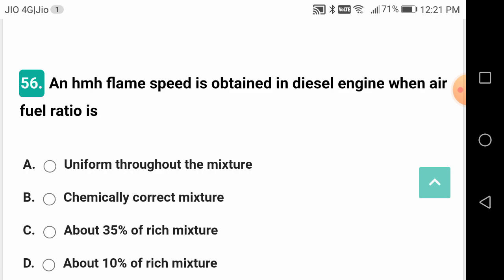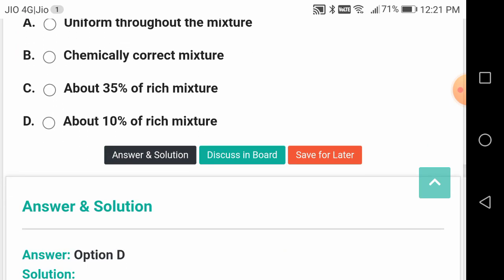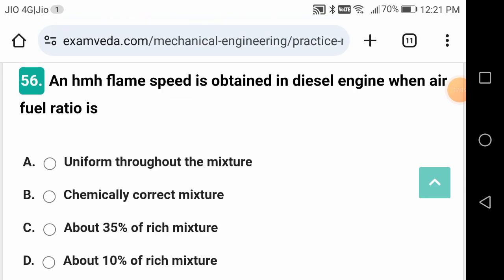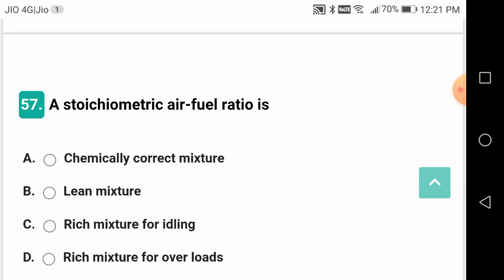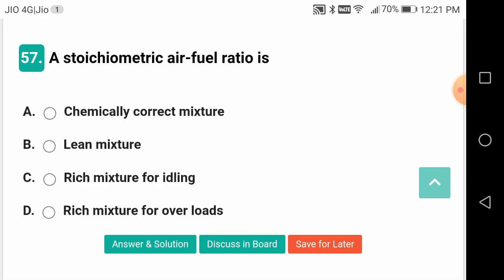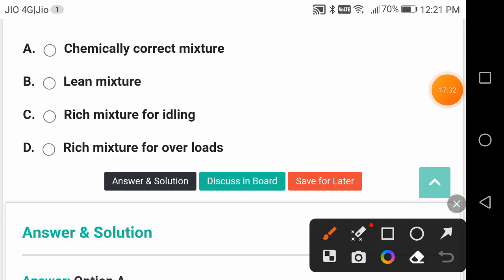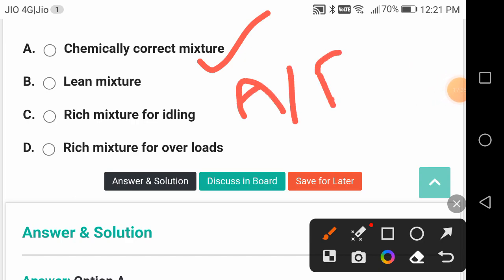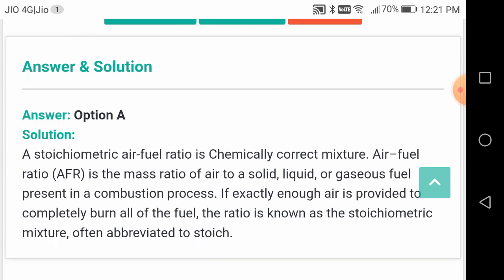And high flame speed is obtained in a diesel engine when the air fuel ratio is about 10% rich mixture. I think it is not HMH, friends, it is high flame speed. Okay. A stoichiometric air fuel ratio is a chemically correct mixture. A by F is equal to 14.5:1. Air 14.5 parts, fuel 1 part.